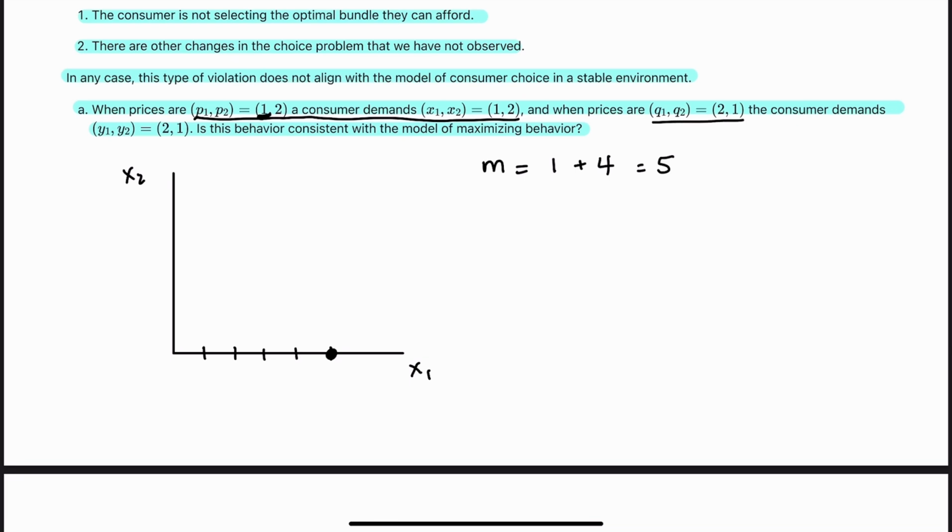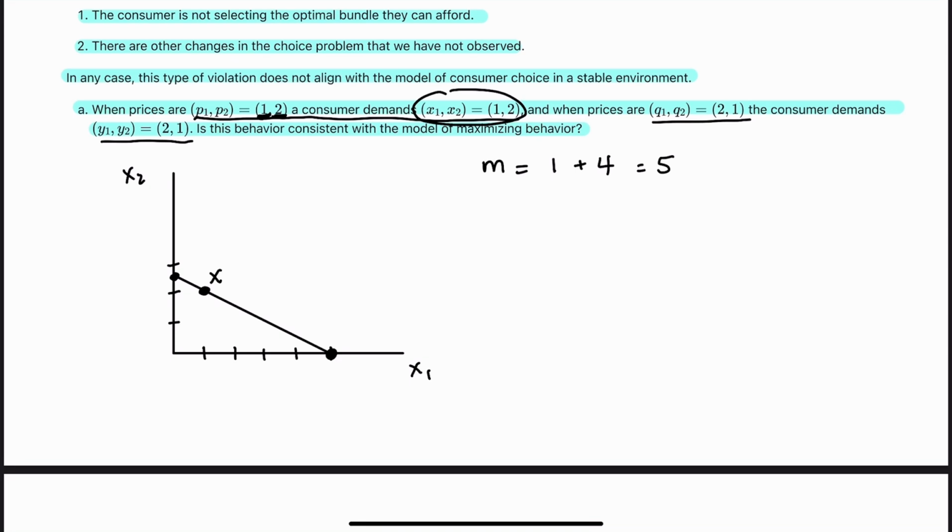When prices are this, the consumer demands this. Oh, sorry, I didn't draw a budget line here. So if we spend all our money on good 2, how much good 2 can we buy? We have an income of 5, so we can buy 2.5. So here's 1, 2, 2.5. Connect the dots to make the budget line, and then put our preferred bundle here. Label that 1, 2. So that is X1, X2. I'll just label that X.